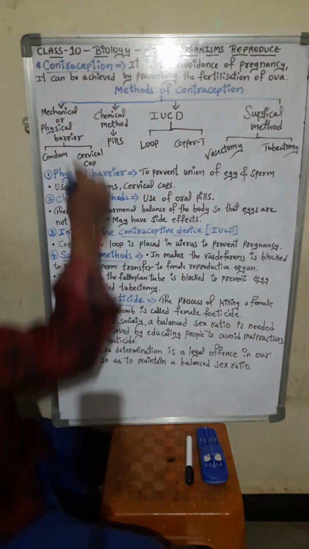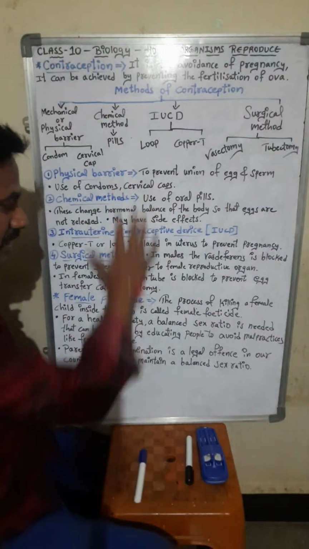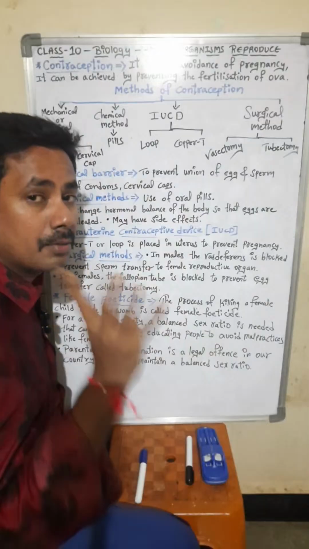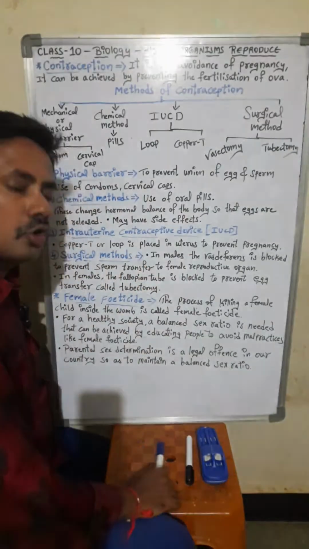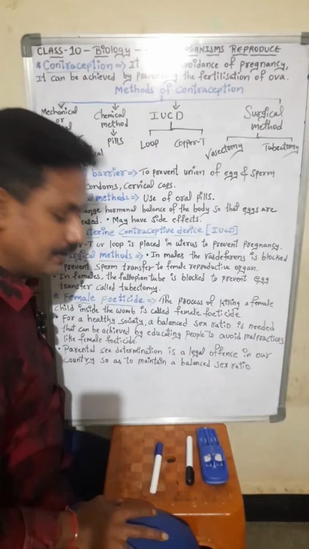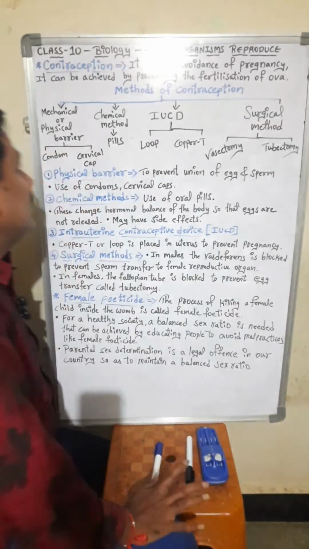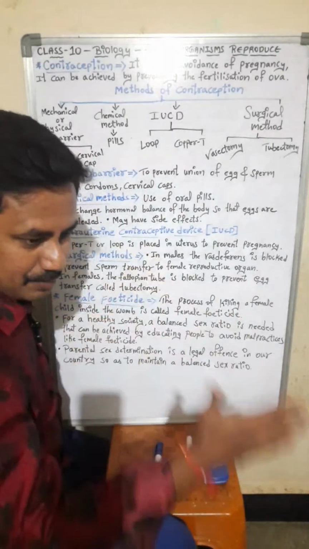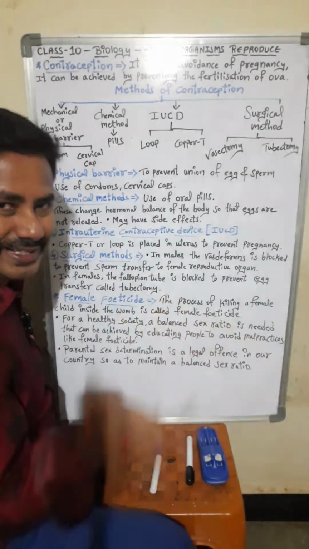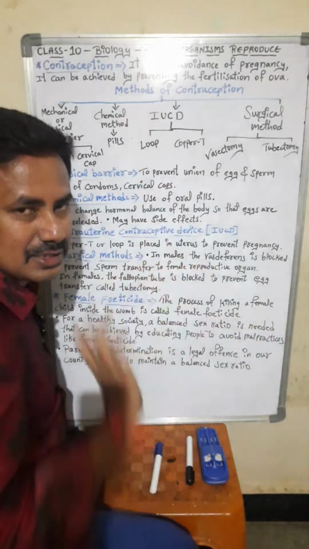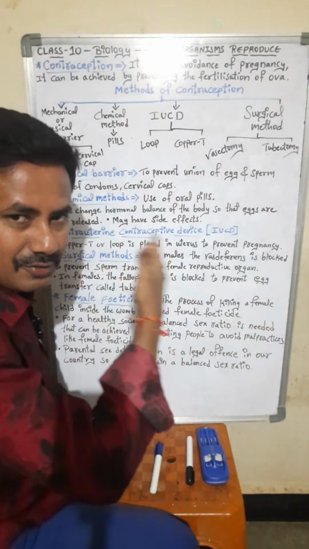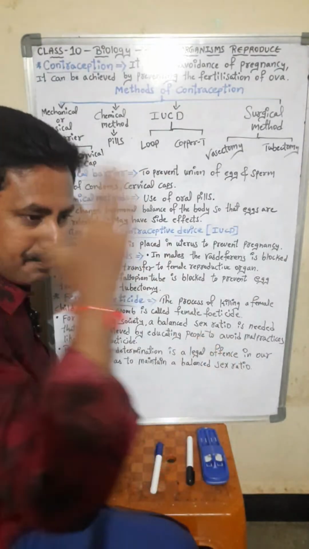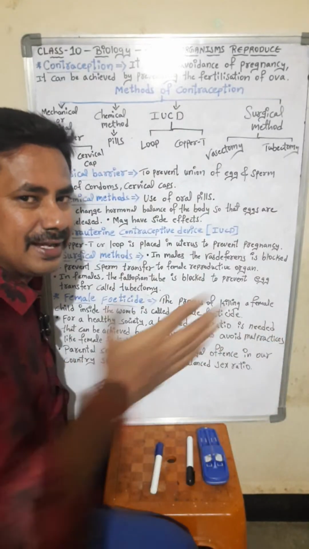Let us see here. In detail we will see afterwards, so just the names here. Four different types or methods of contraception. The first one is physical barrier or mechanical barrier. Barrier means stop. You have to remember the name; in detail we are going to see afterwards. The first method is physical barrier or mechanical barrier.